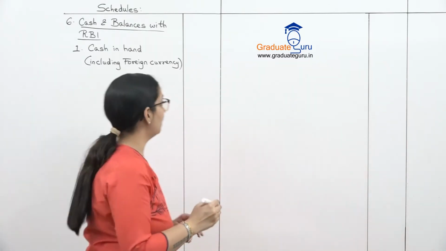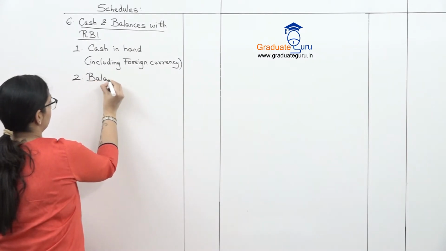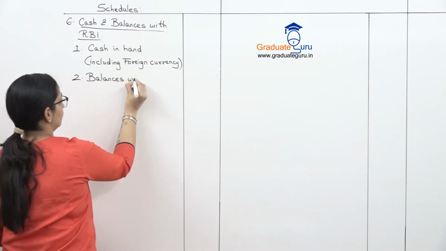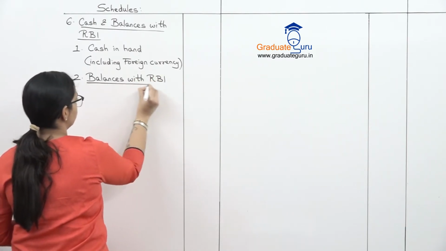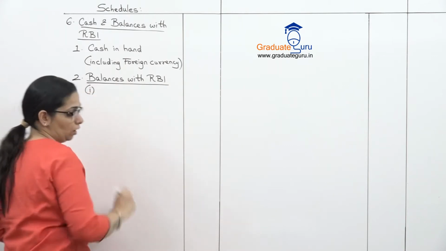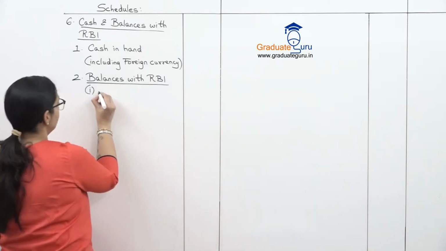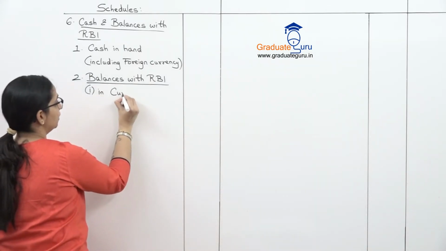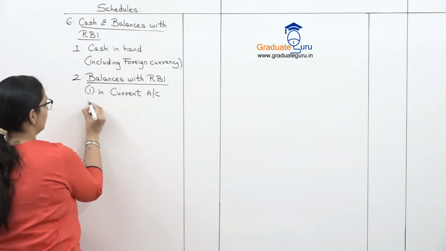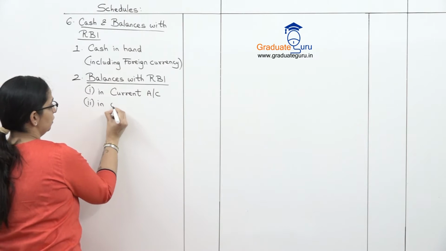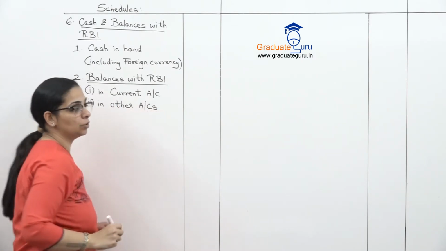Then we have balance with RBI. Now under that there are two parts. Our first part is in current account and second part is in other accounts. Because banks are running a business, generally they are allowed to maintain a current account with the RBI.